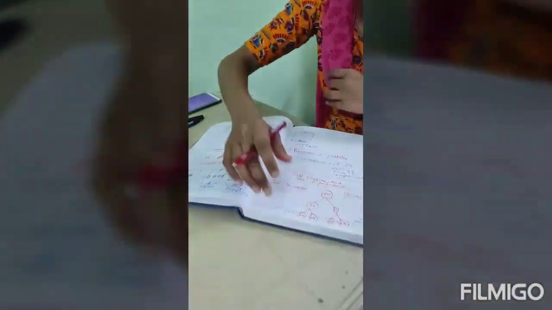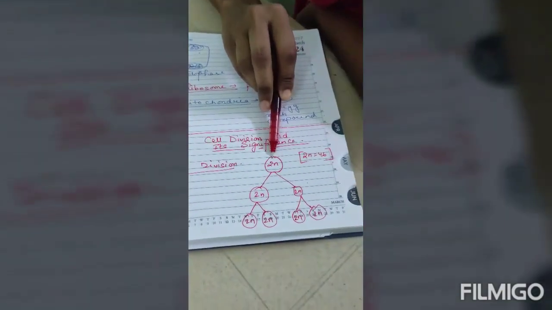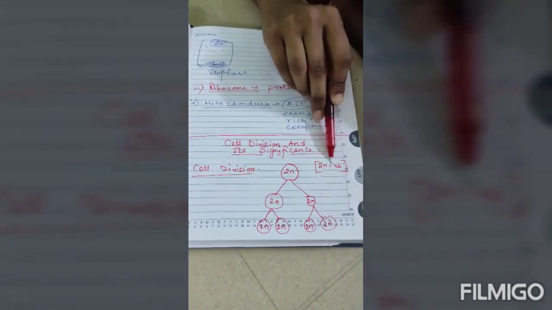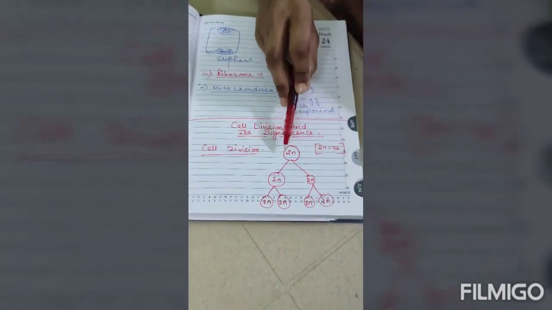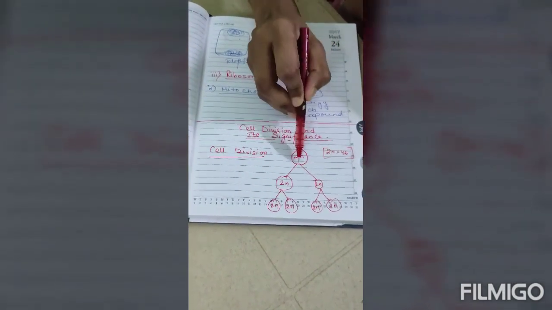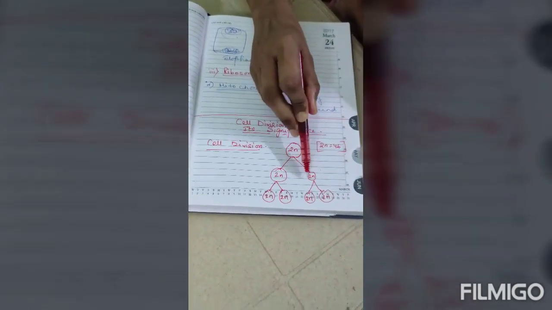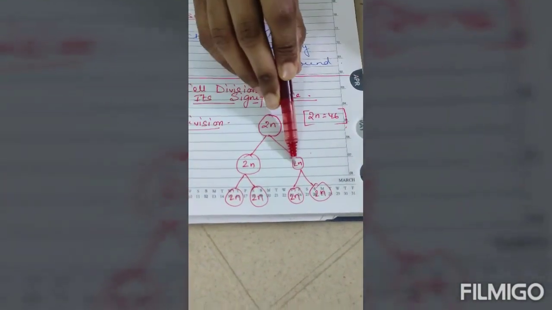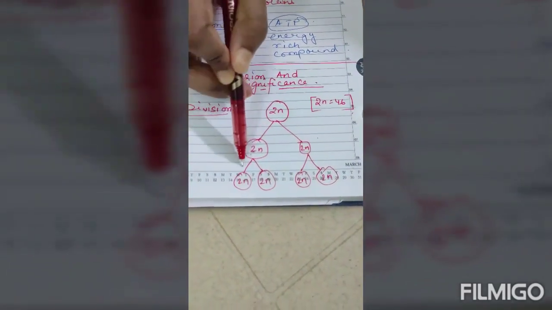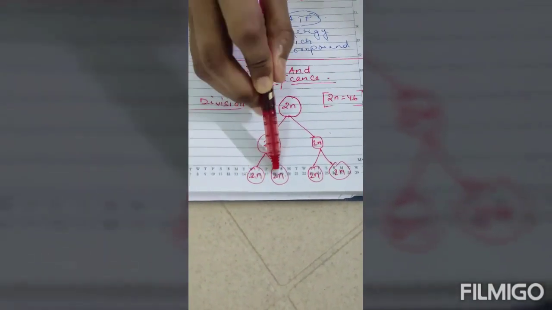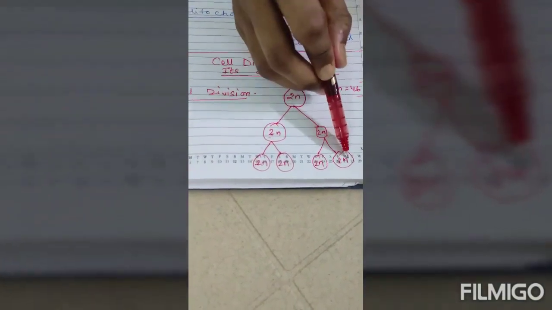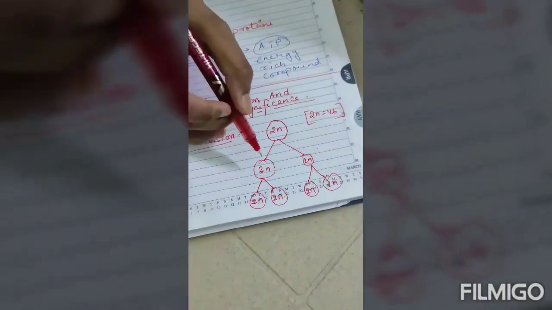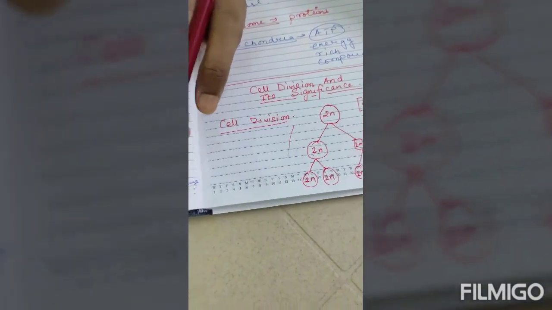Understood? Here you can see, this is the mother cell, right? 2n, 2n represents 46. That means 46 is the number of chromosomes in the human body. The mother cell actually divides and forms these two daughter cells. Those are also 2n, 2n in number. Now these daughter cells will again further divide. You can see this daughter cell divides to form two daughter cells, 2n, 2n. Again these daughter cells will divide to form two more daughter cells, also 2n, 2n. So this is the process of cell division.